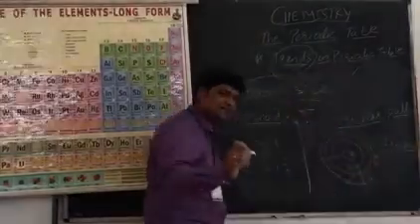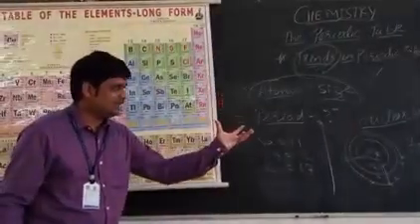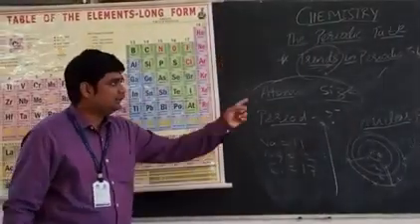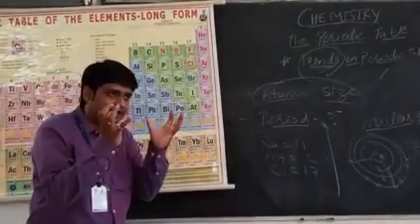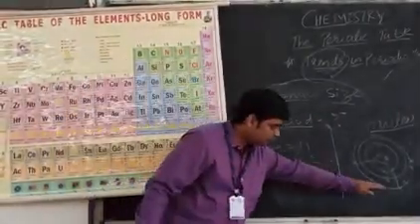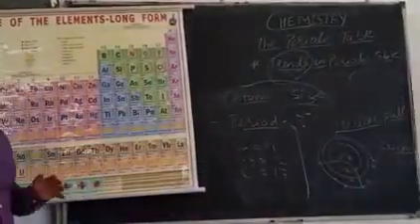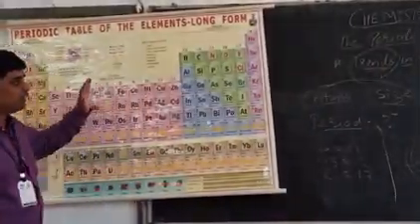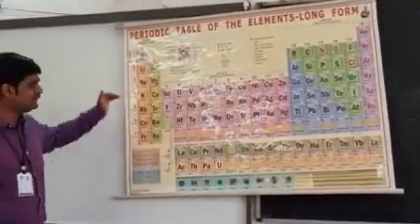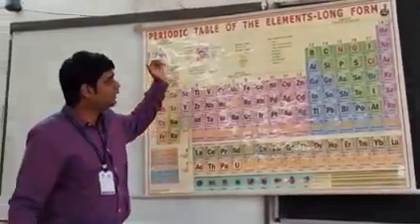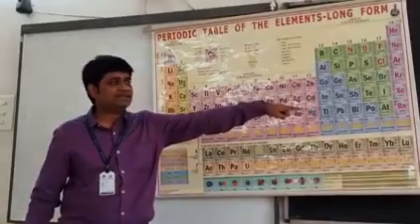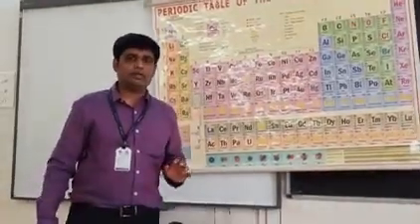Shrink is the word. The size of the atom shrinks. Why? Because the nuclear pull increases. Nuclear pull attracts the electrons towards itself, and the outermost shell tends to go a little inside, due to which the radius decreases. Alright, so down the group atomic size increases, and along the period, from left to right, atomic size decreases. Okay, thank you so much.